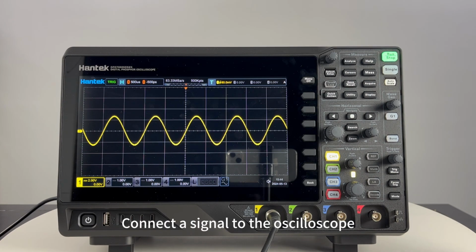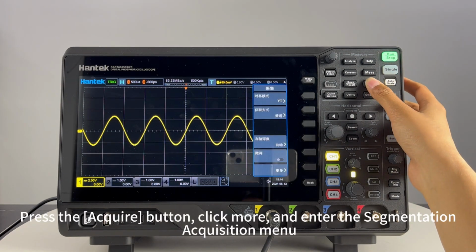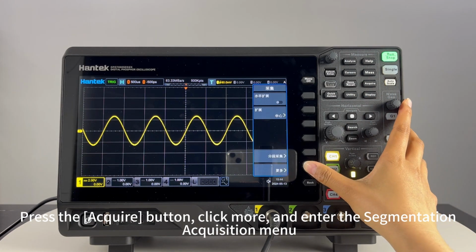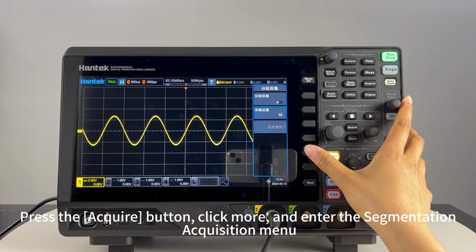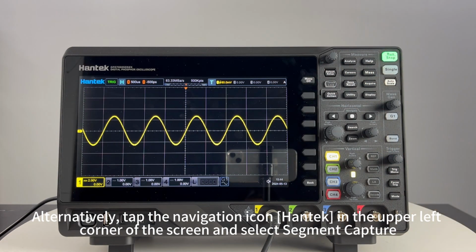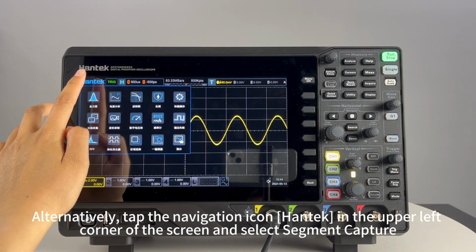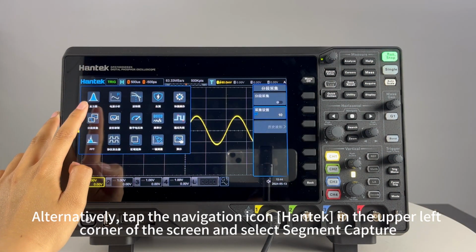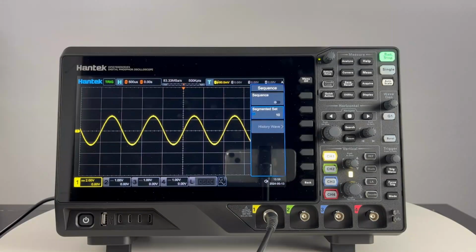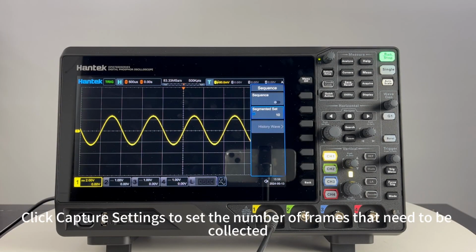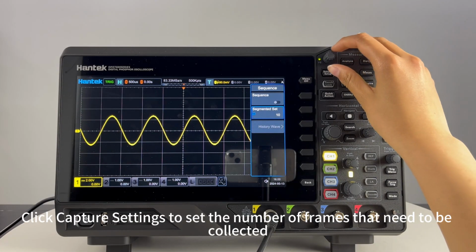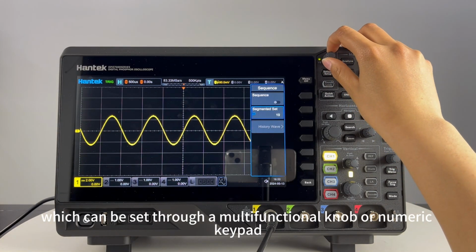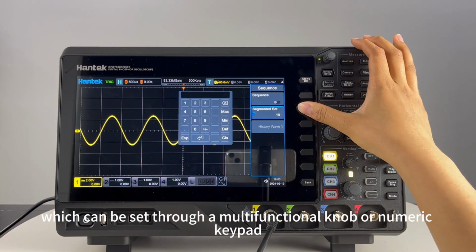Connect a signal to the oscilloscope. Press the Acquire button, click More, and enter the Segmentation Acquisition menu. Alternatively, tap the navigation icon Hantek in the upper left corner of the screen and select Segment Capture. Click Capture Settings to set the number of frames that need to be collected, which can be set through the multifunctional knob or numeric keypad.